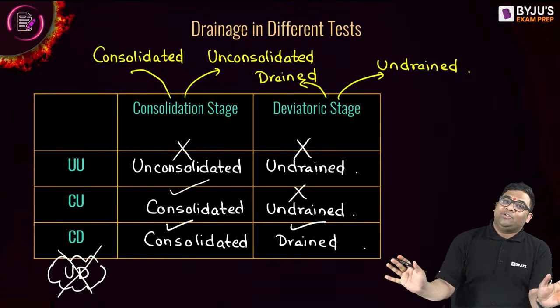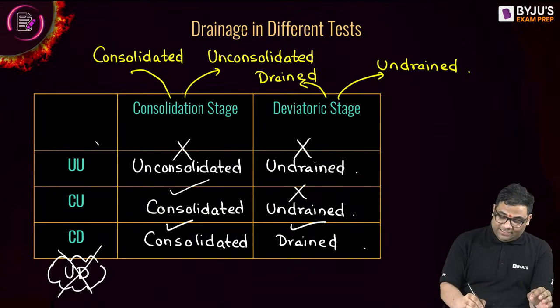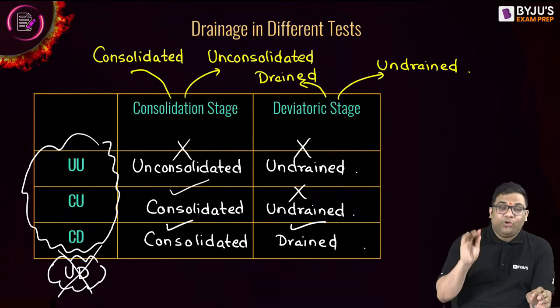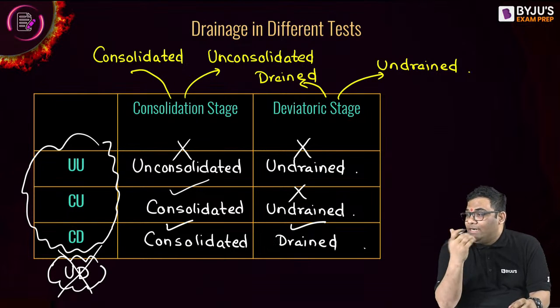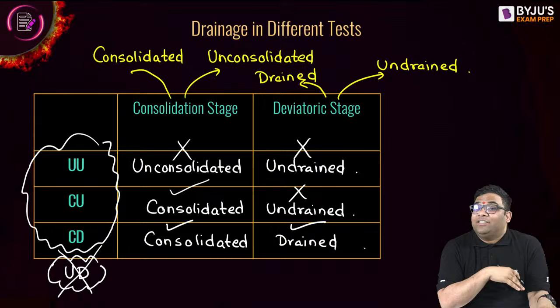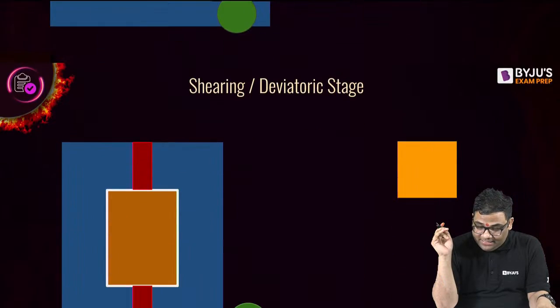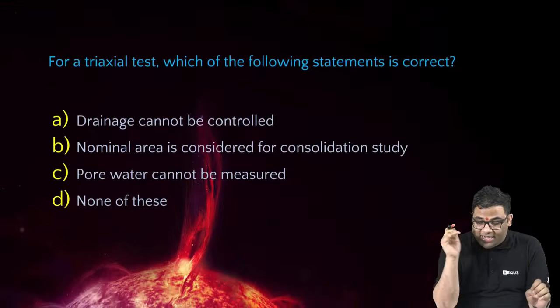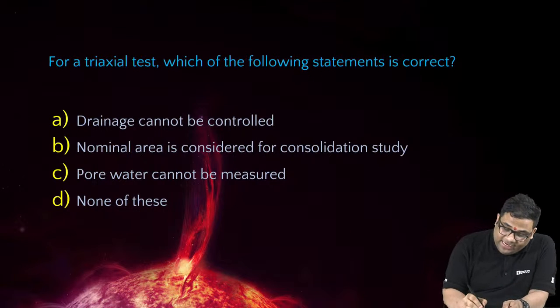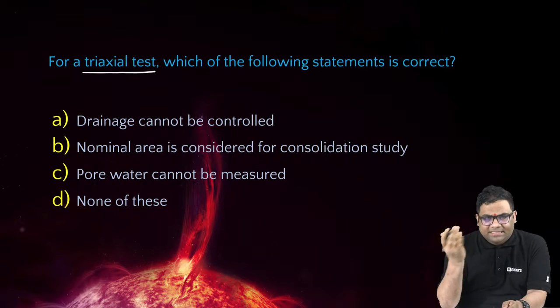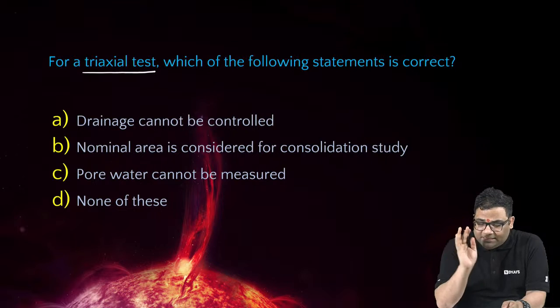So everybody understood the basics of all these types of conditions. UU condition, CU condition, and then CD condition. Now answer some basic one mark questions, and then we will come to our triaxial test. So this triaxial test is nothing but these basic conditions only. So please answer these questions.